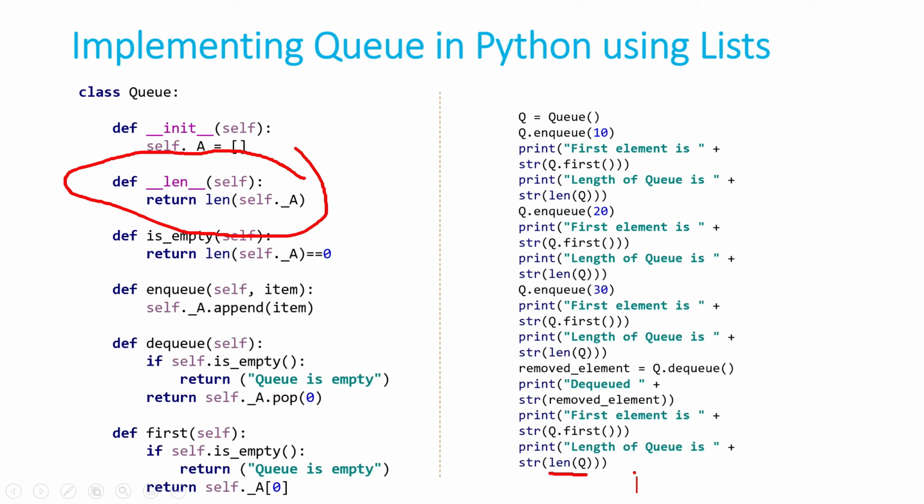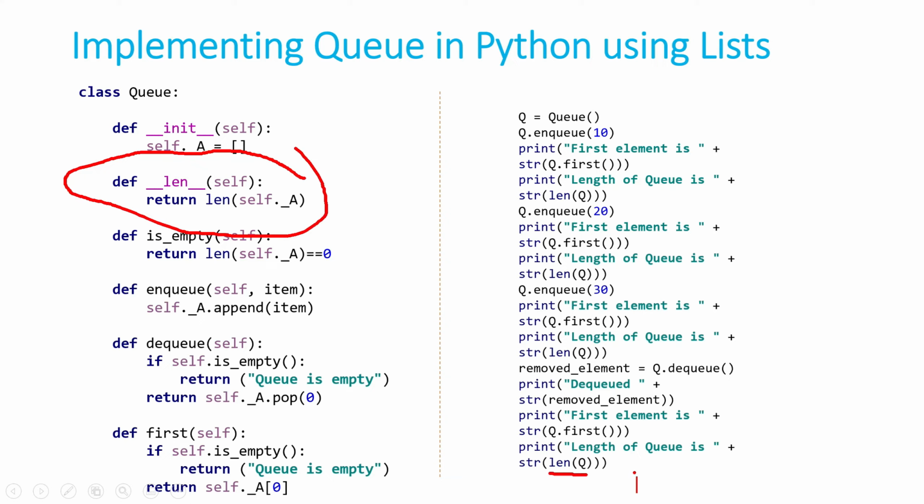Next is the empty method. Again we'll use the length method of the list. We'll compare the length of the list with 0. If the length of the list is 0, it means our queue is empty. So we'll return true, that it is empty. So that's how we have implemented the is empty method.